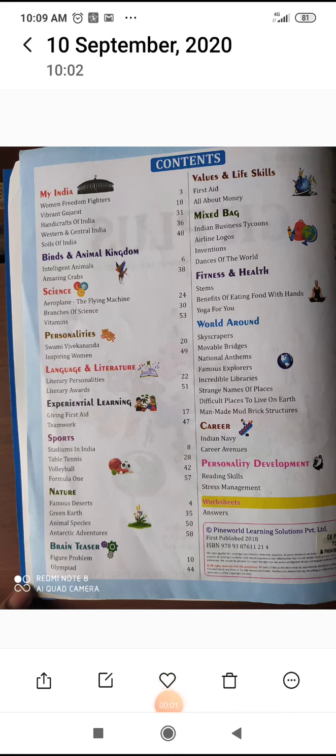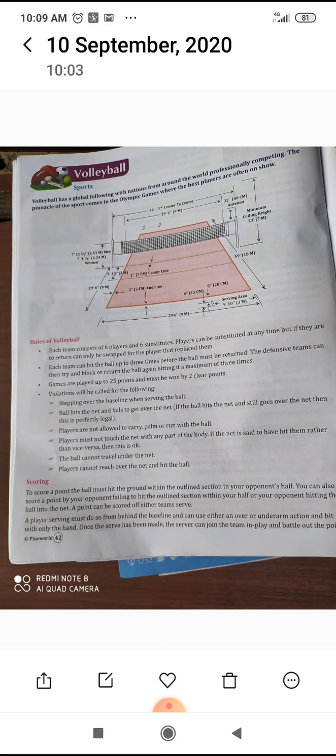Students, back with your GK class, starting with the sports topic: page number 42 volleyball and page number 57 Formula 1. Now volleyball has a global following with nations from around the world competing professionally. The pinnacle of the sport comes in the Olympic Games, where the best players are often shown. So this is the diagram of the volleyball playground.